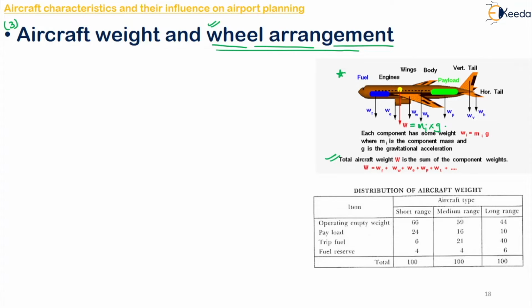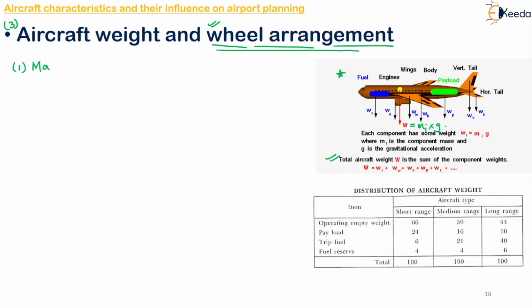So it is necessary to understand the components of aircraft which make up its weight during your takeoff and your landing, because weight is one of the major factors that will govern the length and thickness of the runway. How much runway should be there, how much length should be there, how much thickness of runway should be there, that will majorly depend upon your aircraft weight. Okay, there are some very important different weights in your airline operations. Let us see one by one what these are.